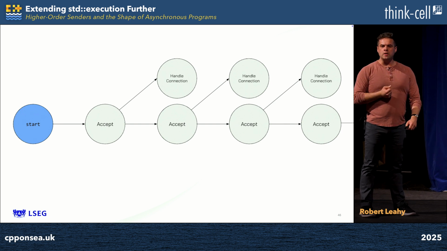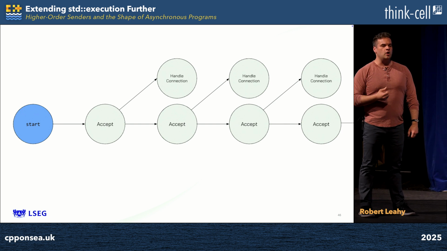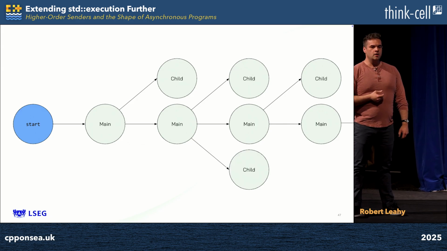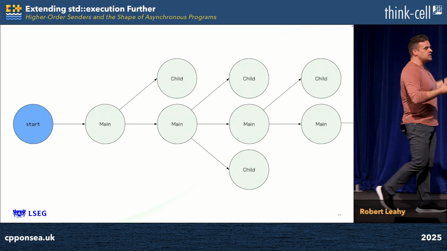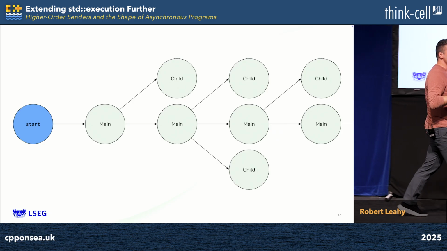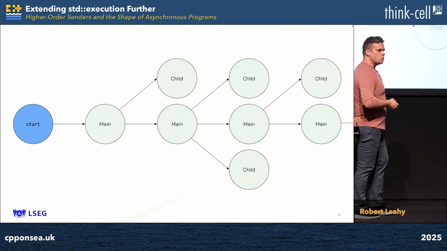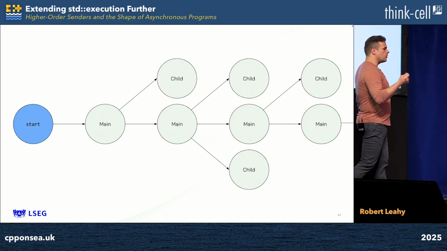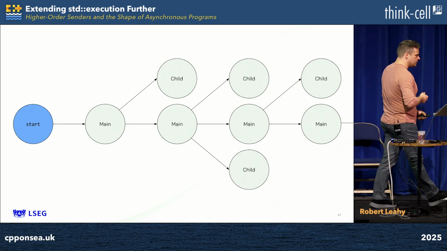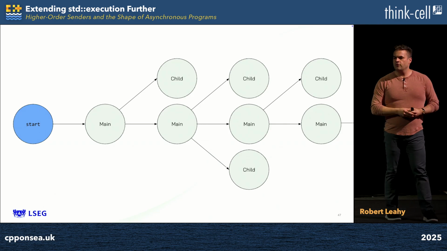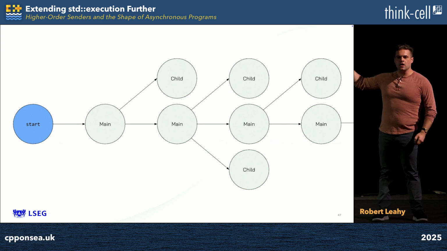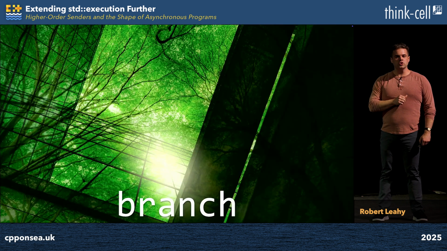And that change of variable we did earlier, where we changed from child to concrete operations we knew we were executing in this circumstance, we can just do the opposite transformation. We can transform our specific diagram back to a generic one, and now suddenly we see the shape of a generic asynchronous algorithm emerging from this problem space, which leaves us with just 2 questions. The first and most important one, especially if you sit in LEWG, is what do we name this algorithm? And we could fight about that endlessly, and verily I've fought about names endlessly before, but I'm going to say we're just going to name this after what it looks like. We're just going to call this branch because it looks like a branch.